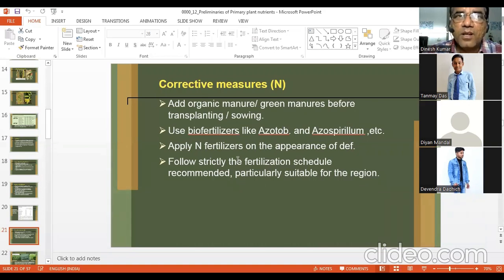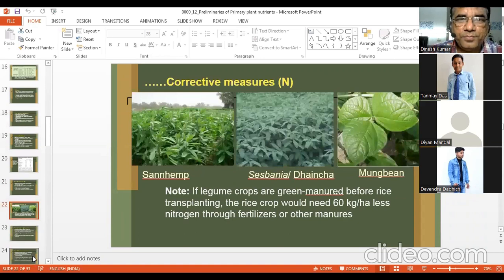of the nutrients. So in case of nitrogen, for corrective measures, we need to apply the nutrients and also follow the pest management practices so that we can correct nitrogen deficiency with less input of fertilizer and more efficiency. We can take green manure crops.